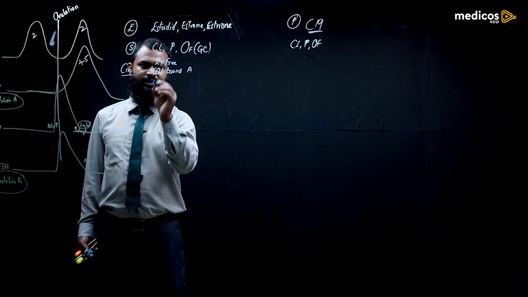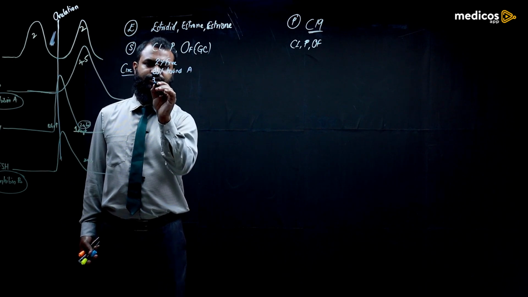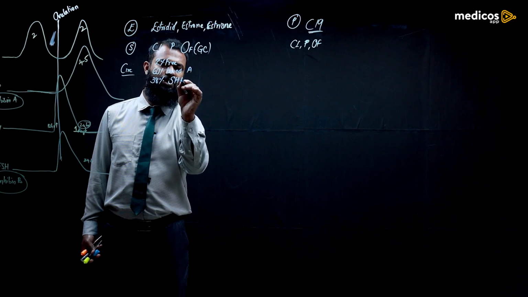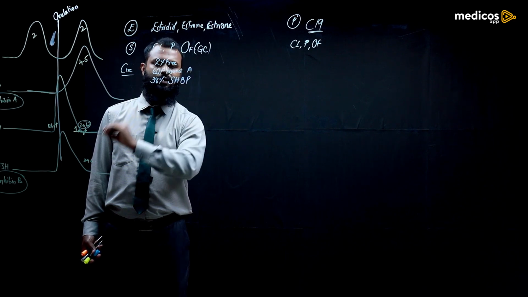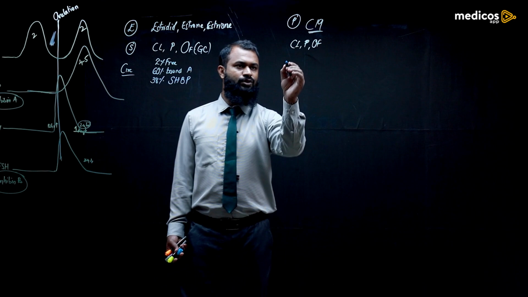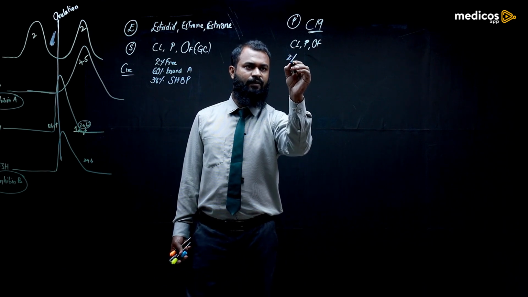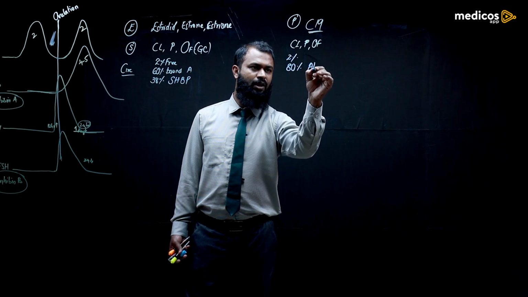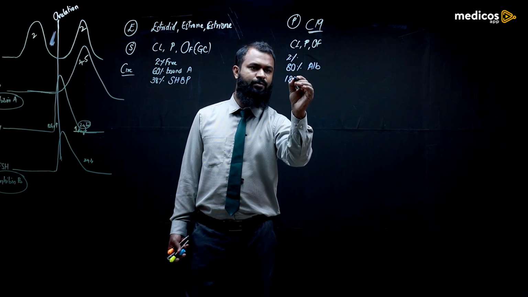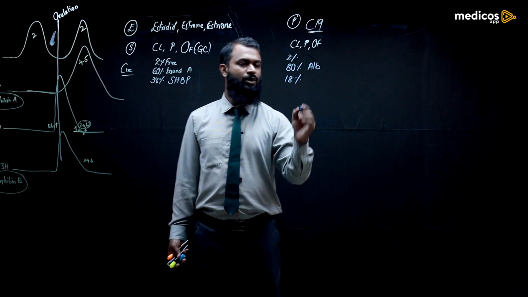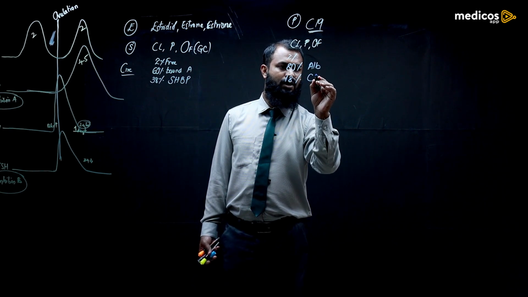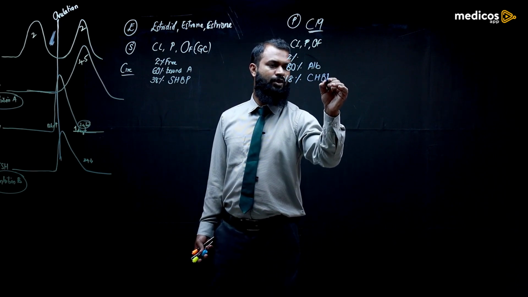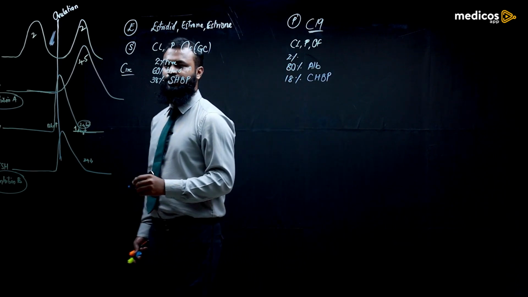And what about the rest? 38% will be bound to sex hormone binding globulin. For progesterone, 2% will be free, 80% will be bound to albumin, and 18% will be bound to corticosteroid binding globulin.